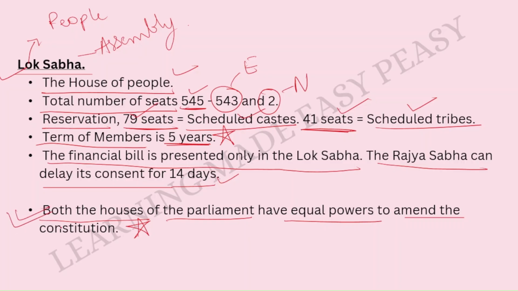Both the houses of the parliament, that is Lok Sabha and Rajya Sabha, share equal power to amend the constitution. When it comes to the financial bill, the powers are different. But when it comes to the amendment of the constitution, the powers are equal. So please remember this.